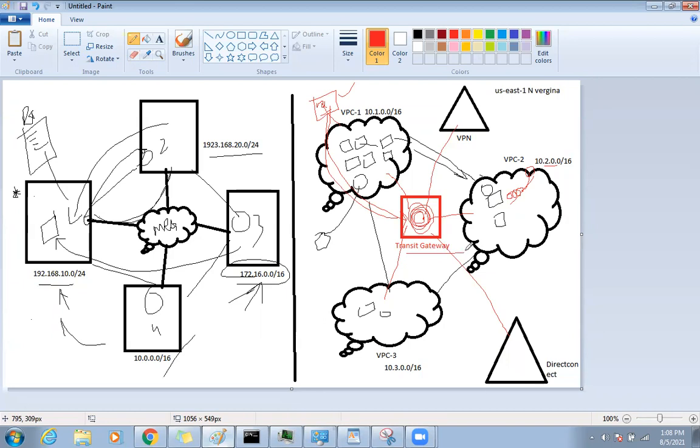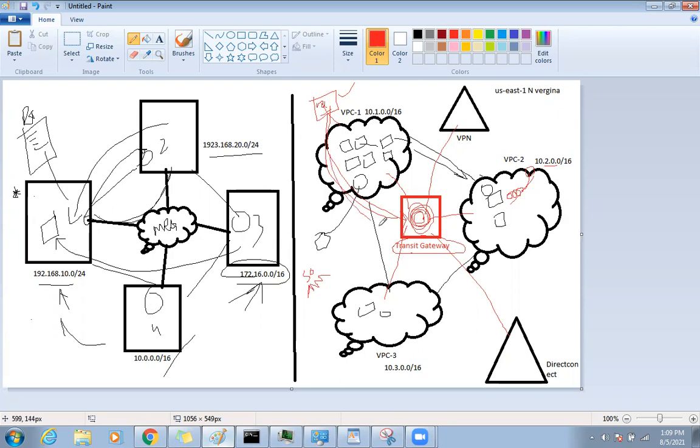So transit gateway solved many problems. Previously, VPC peering was a legacy technology. Just think about a larger environment where you have 50 VPCs. 50 VPCs means every VPC should have a peering with all the remaining 49 VPCs. See how complicated it was.